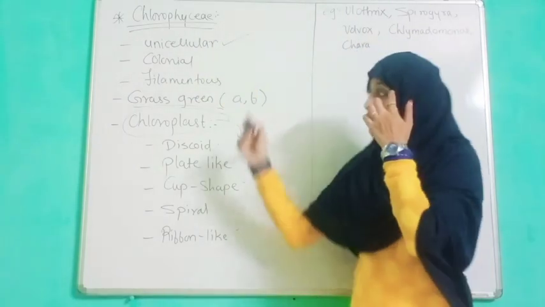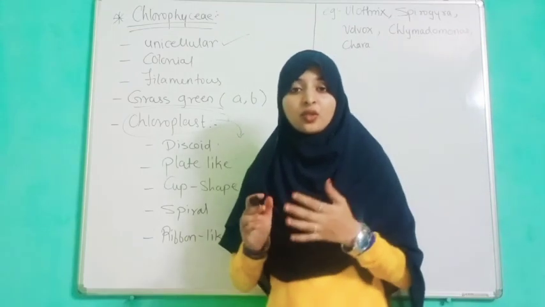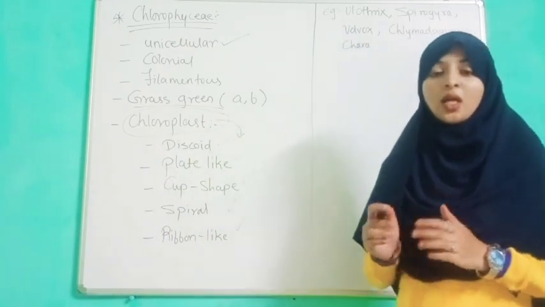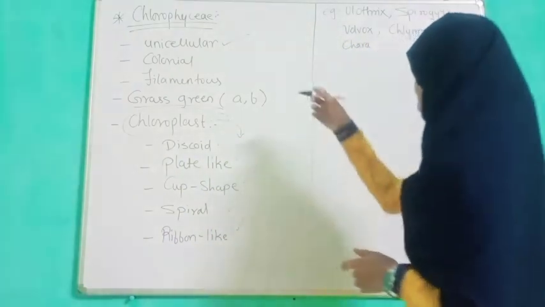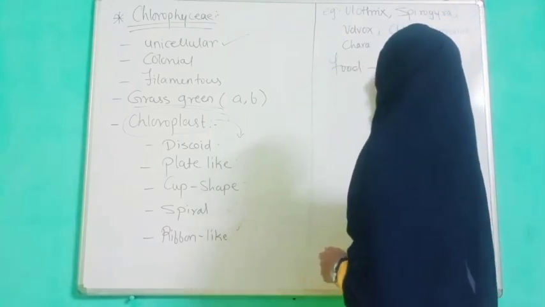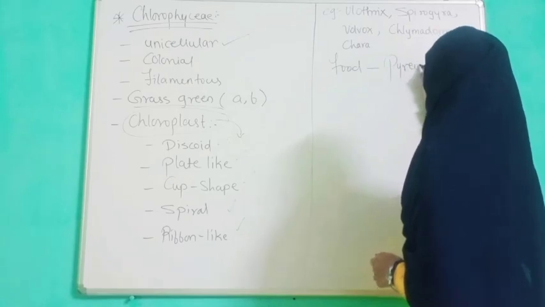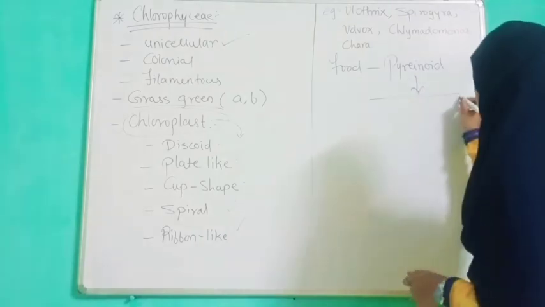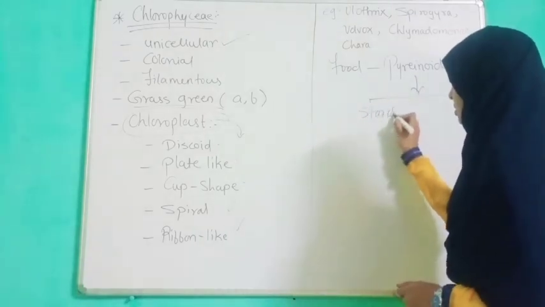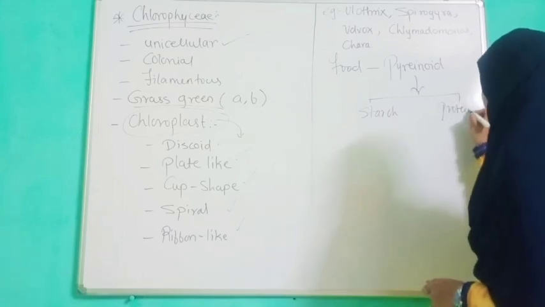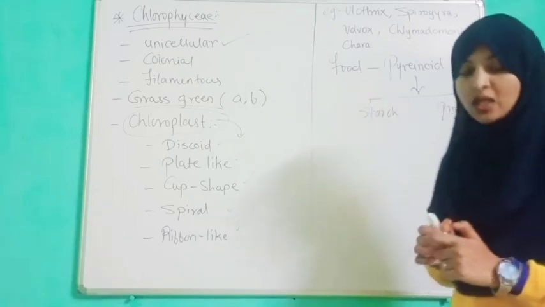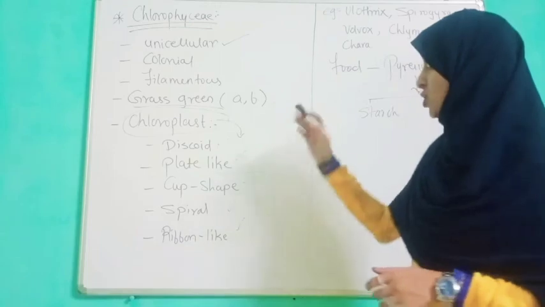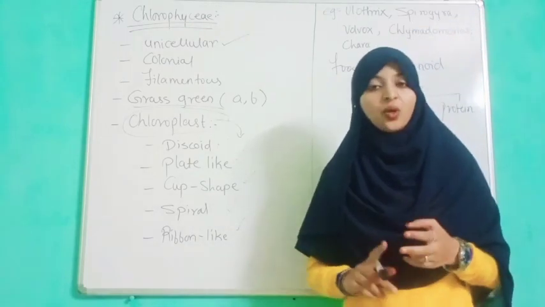Chlorophyceae shows a storage food material: they store their food in the form of pyrenoid bodies, and pyrenoid bodies store food in the form of starch and protein. So the storage food material is in the form of pyrenoid bodies, in the form of starch and protein. They also show reproduction: asexual, vegetative and sexual.